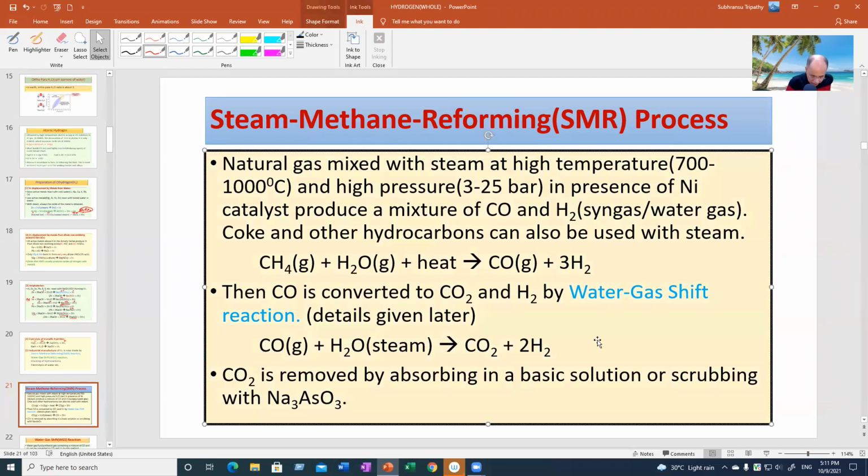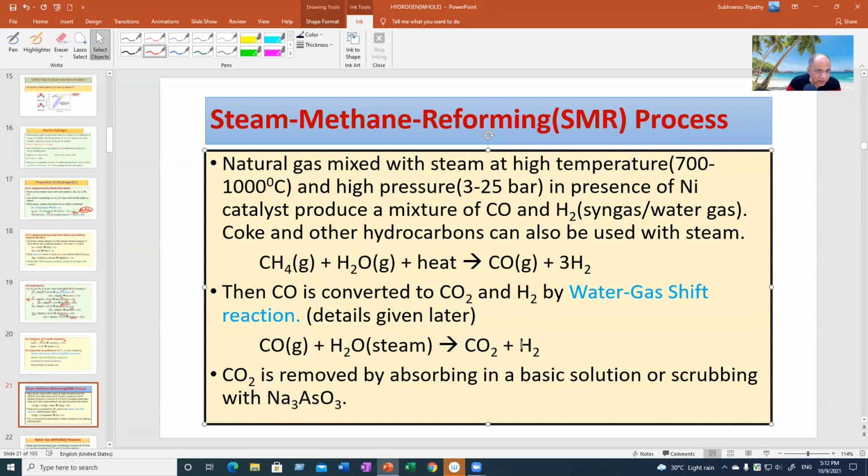Of course, here it is one hydrogen. And earlier there were 3 hydrogen, now it will be 4 hydrogen. If the entire thing is written here, CO plus 3H2, CO plus another 3H2 plus water, then it will be 4H2. But I am writing only the carbon monoxide part of the syngas. It doesn't matter whether it is 3 mole now, or if you heat coal with steam or any other carbon source with steam and get syngas, the ratio might be different from 1:3. So the carbon monoxide part is converted to carbon dioxide.